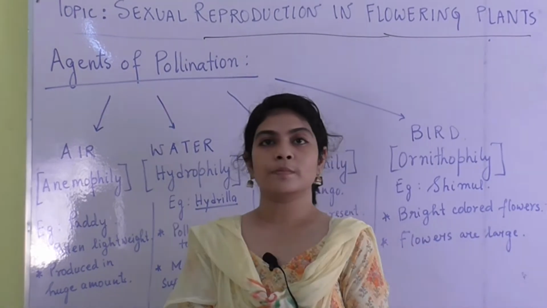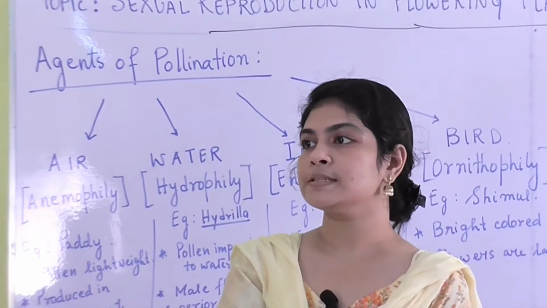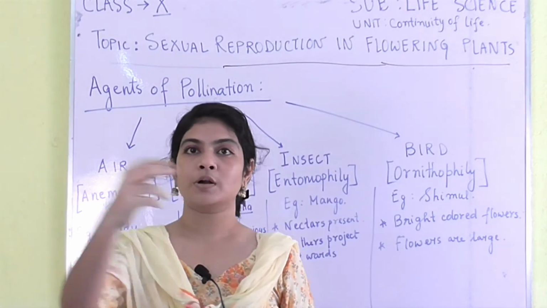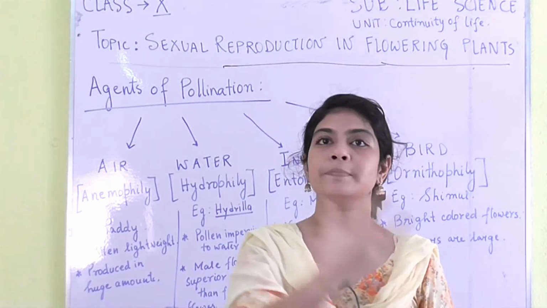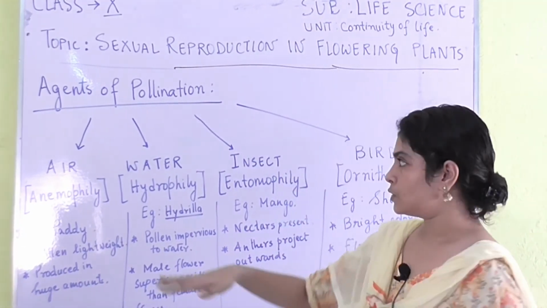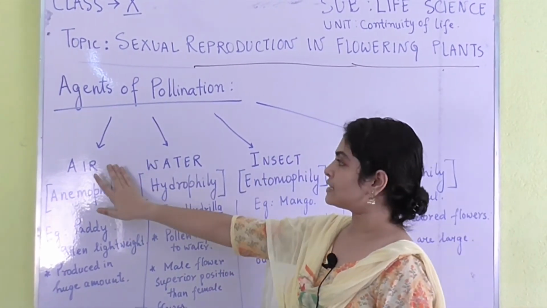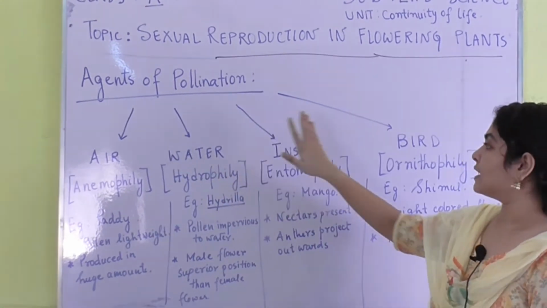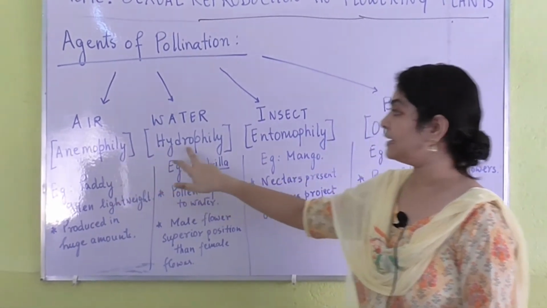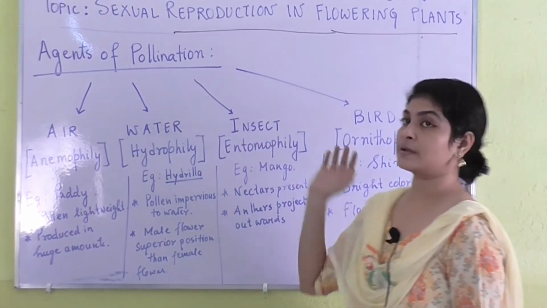So now we are going to talk about the agents of pollination. What are agents of pollination? Agents of pollination means the medium through which pollination takes place. The pollen cannot just walk to the next flower by itself, right? You need some medium through which the pollen grains move from one flower to the next. So what are those agents? The agents can be of four types: air, water, insects, or birds. Now separate names are given to the pollination that takes place through each of these different types of agents.